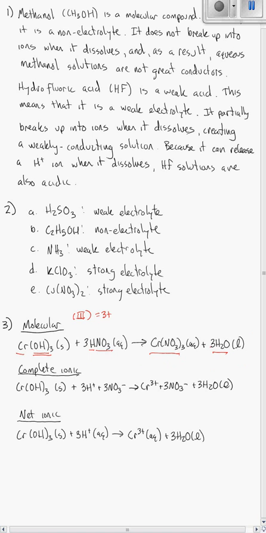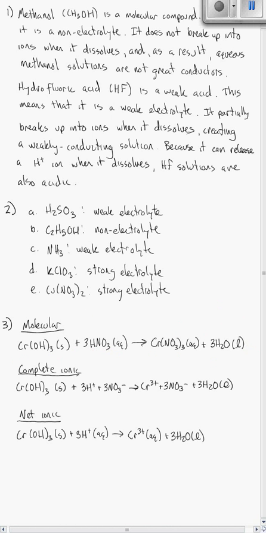And you're not told what state chromium 3 nitrate is in. What you need to do is look up your solubility rules to determine whether it's going to be solid or aqueous. Key here is that it's got nitrate in it. All nitrates are soluble. That means they can all be dissolved, so they're likely to be found in aqueous form. So that gives you this skeleton equation before you balance it: chromium hydroxide plus nitric acid gives you aqueous chromium nitrate and water. You can balance it by trying to balance the H's, and away you go.